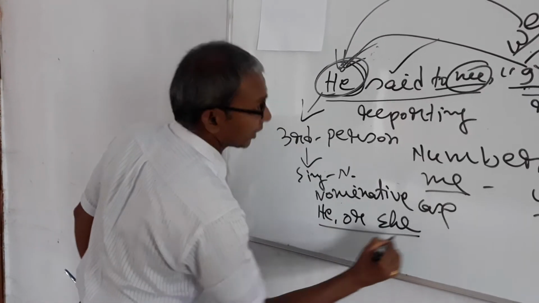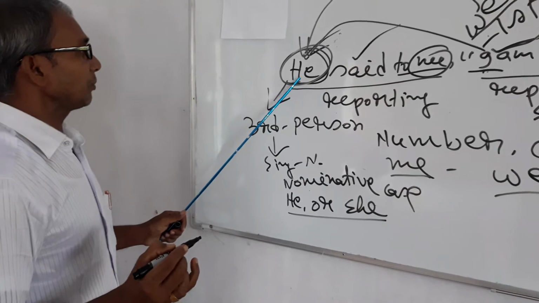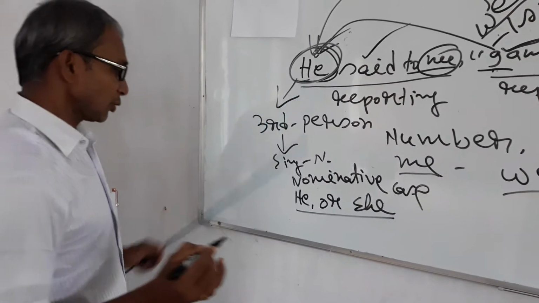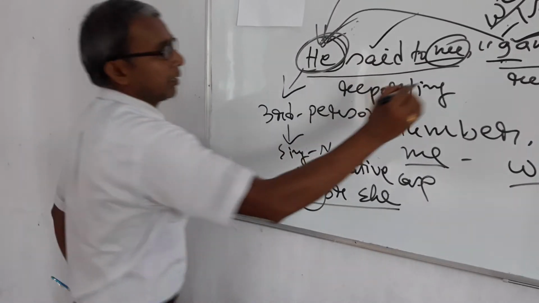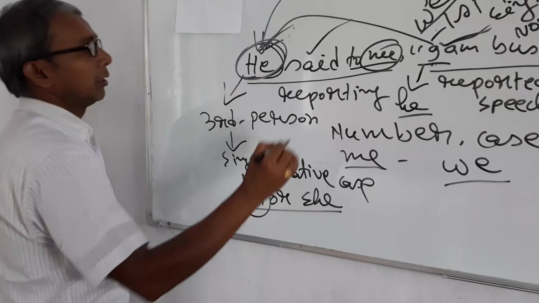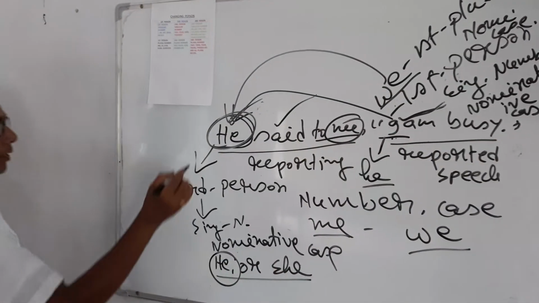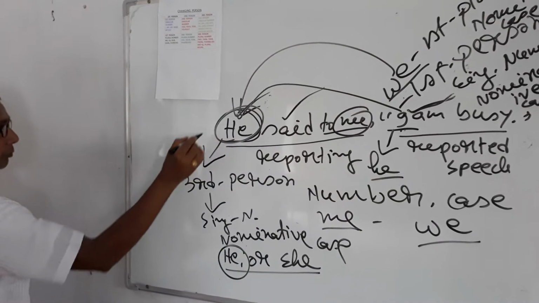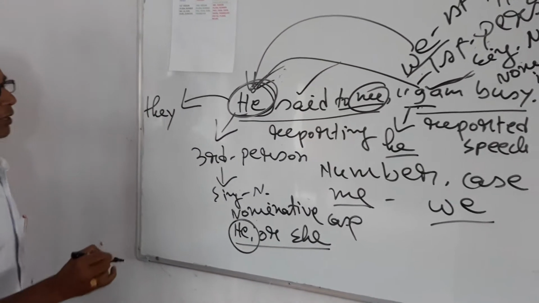Here I have to say that the subject of the reporting verb is he. It is masculine, so the changing person will be he. Here I will be turned into he. But if there is first person we, it will be turned into they.